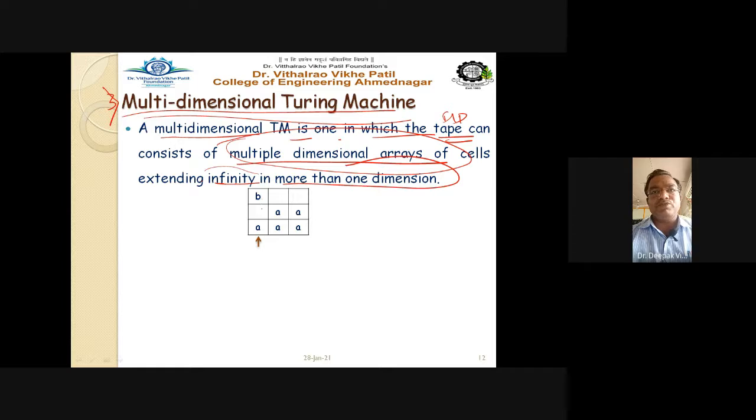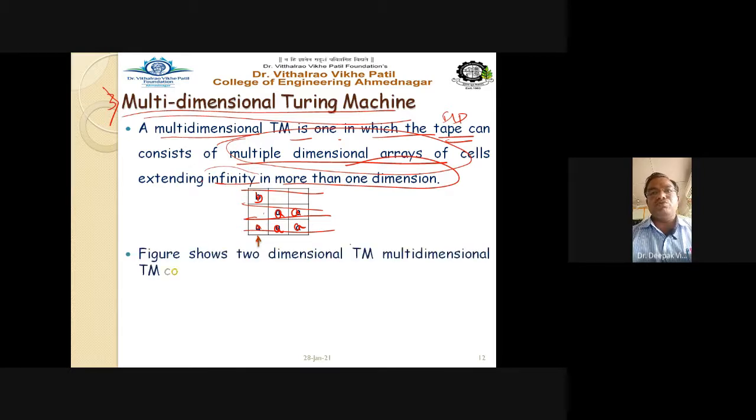So 2 dimensions, for example, just like a matrix-like structure, your 2 by 2 matrix, or a 3 by 3 matrix. So this is your input tape. Initially it is a single direction, a single dimension. Now you have the double dimension. I can have A here, also I can write B here, A here, A here, A is also written in this cell. The figure shows a 2-dimensional Turing machine.